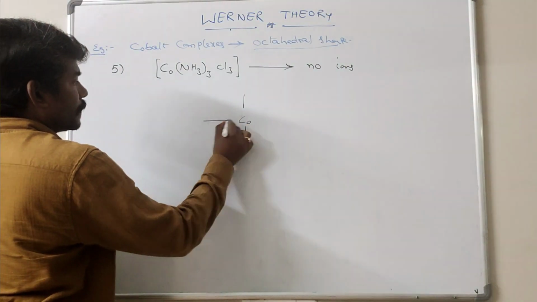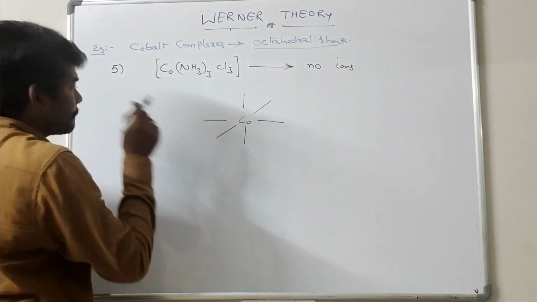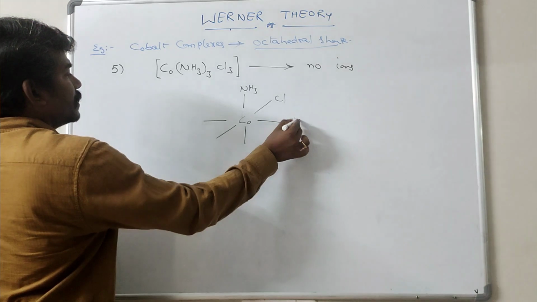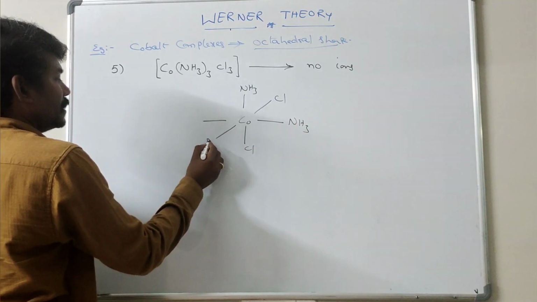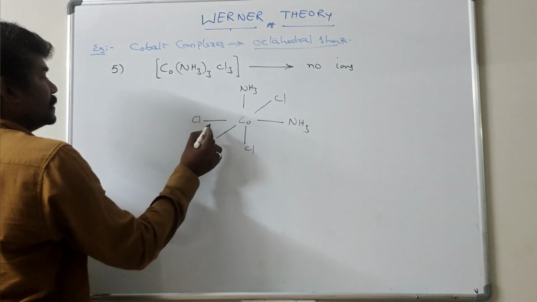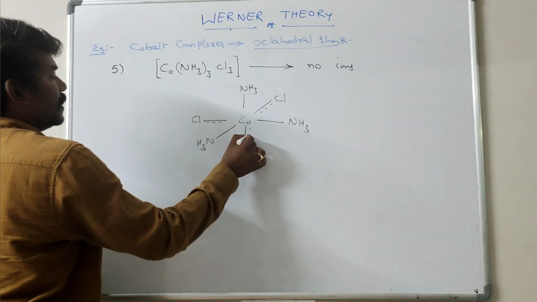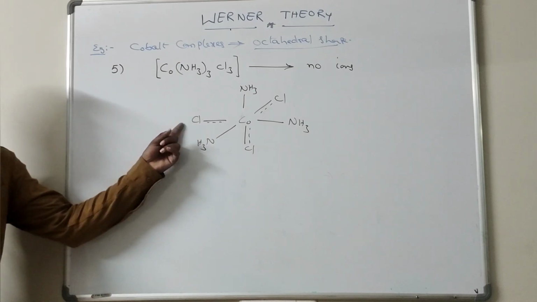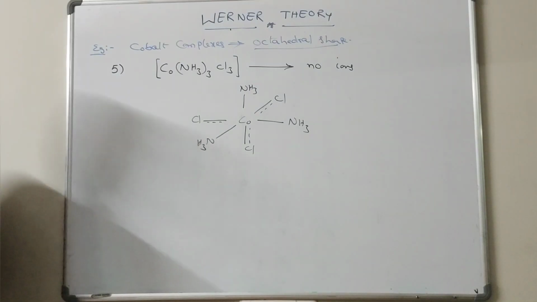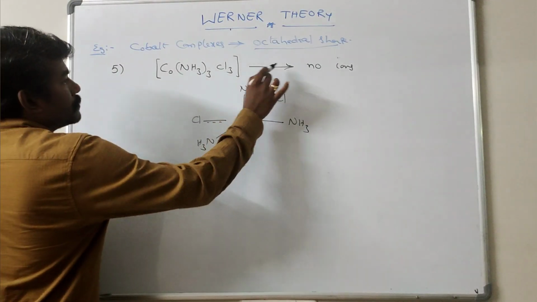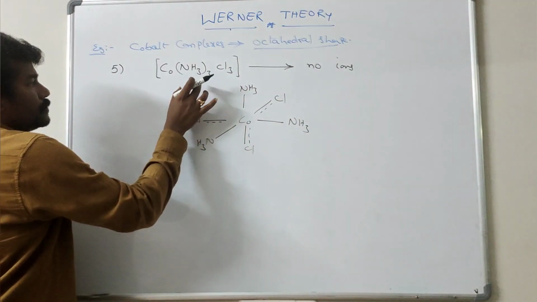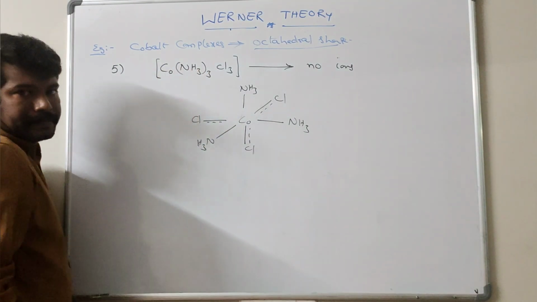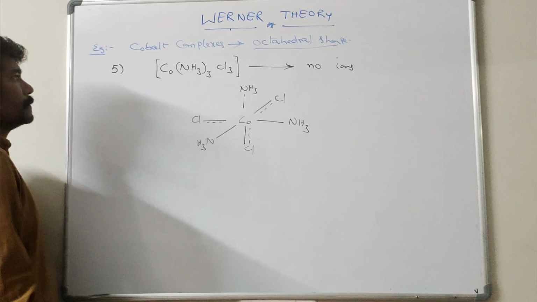Co, NH3, Cl, NH3, Cl, NH3, Cl. All the chloroligands show both primary and secondary valencies. So there are no ions produced in the aqueous solution of triamminetrichlorocobalt(III). So no ions are observed.